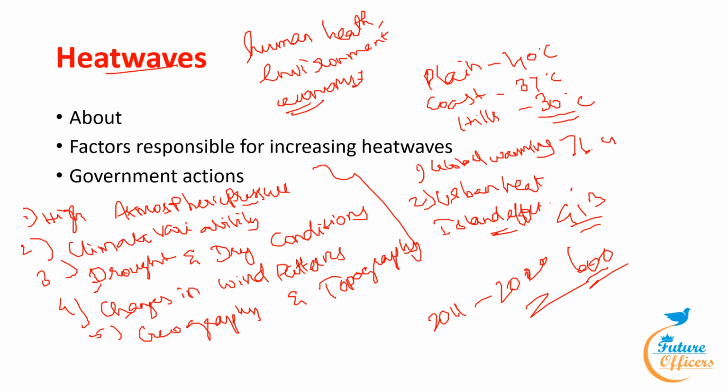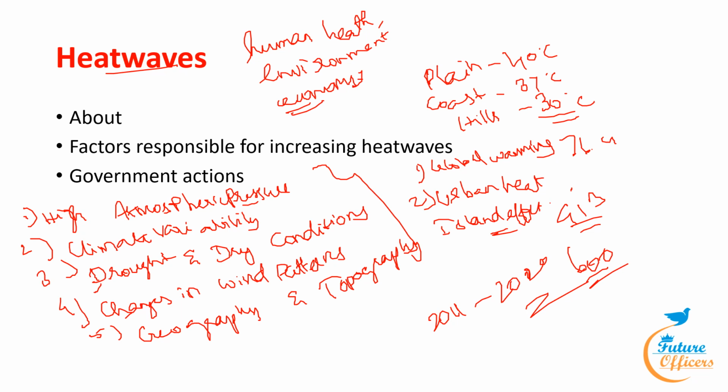According to this, what government actions have been taken to address these heat waves? Effective implementation of heat wave plans has been set up. Also, sustainable cooling and heat wave mitigation plans, such as access to drinking water, oral rehydration sources, shade at public places, and flexible working hours, have been taken up.